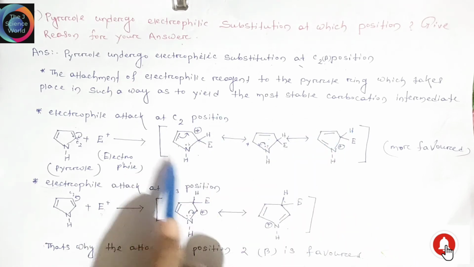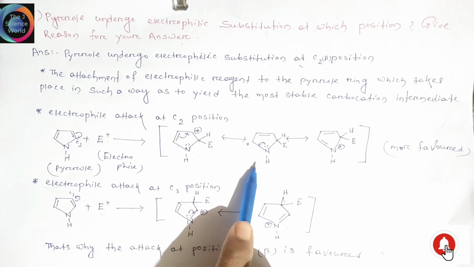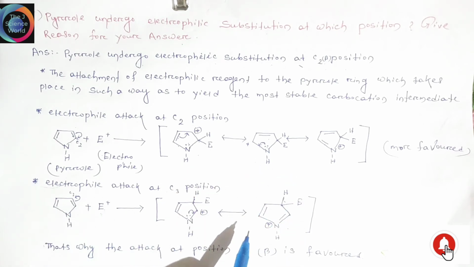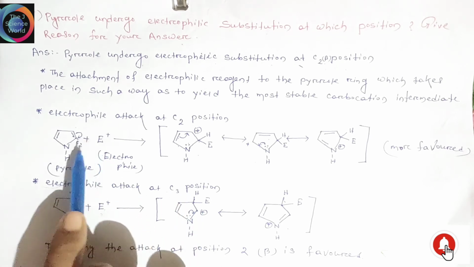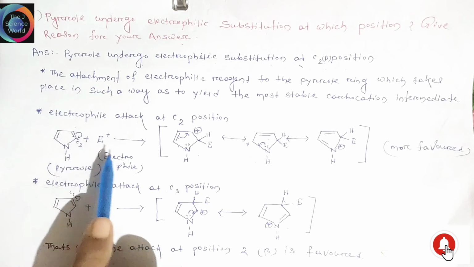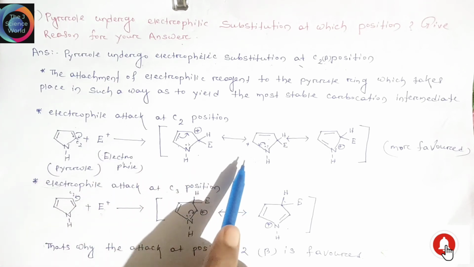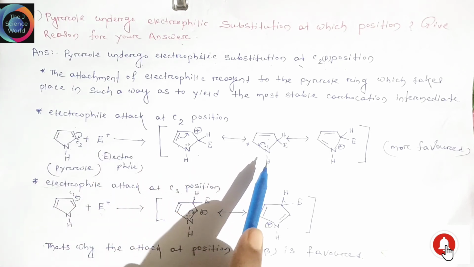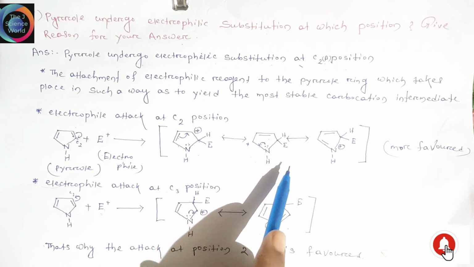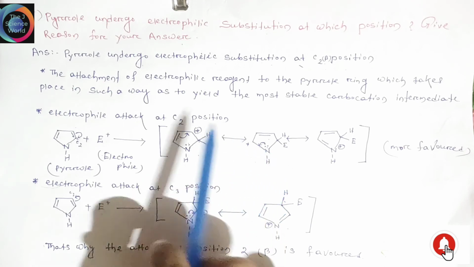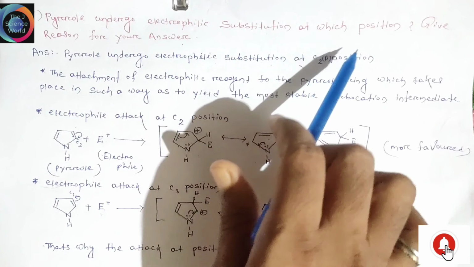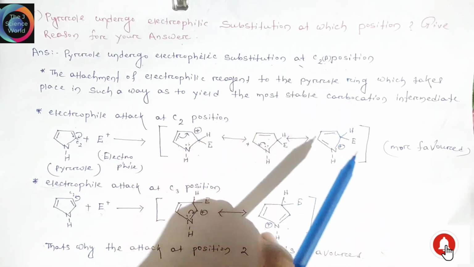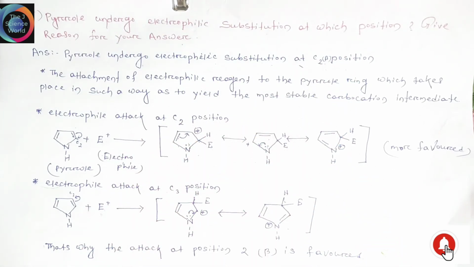These 3 hybrid structures are more stable as compared to the other. Thus attack at position 2 is more favored. The pyrrole undergoes electrophilic substitution at the second or C2 position. Friends, in this lecture we finish question number 3.